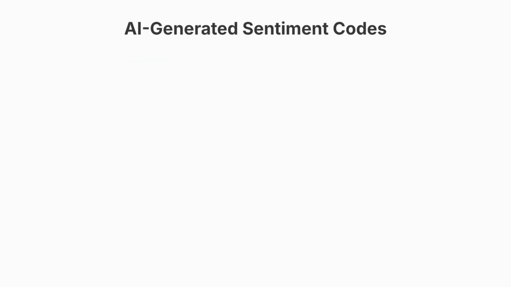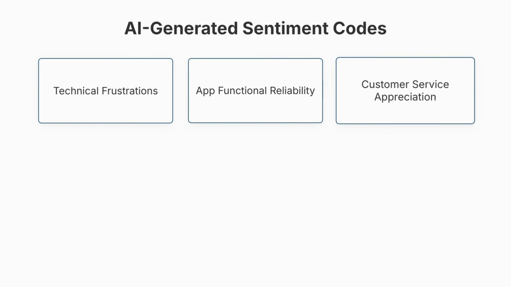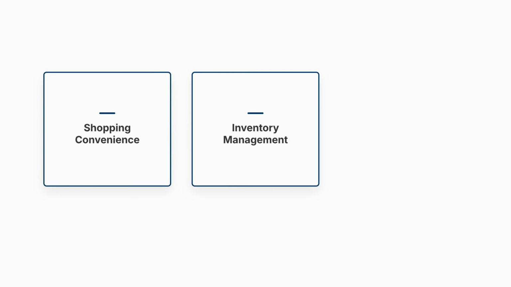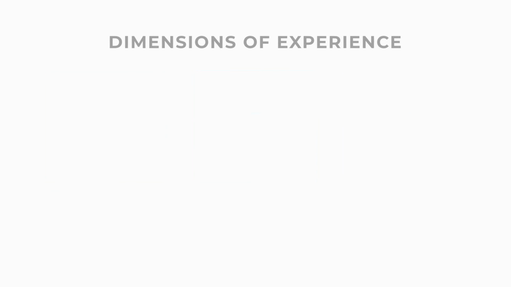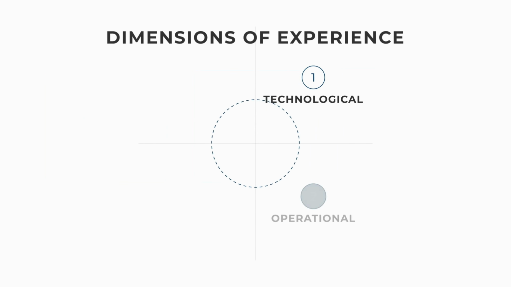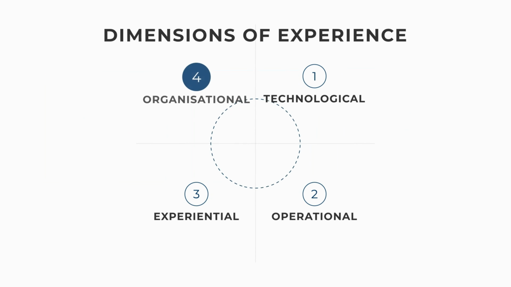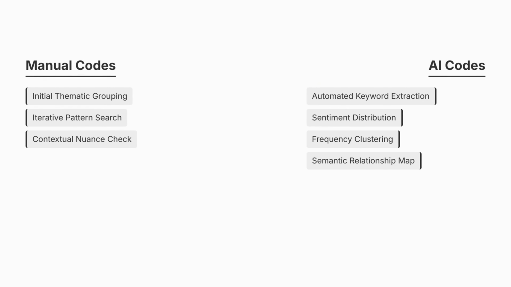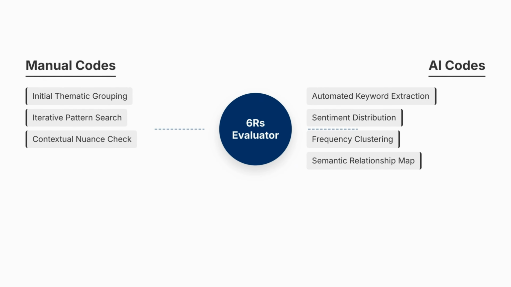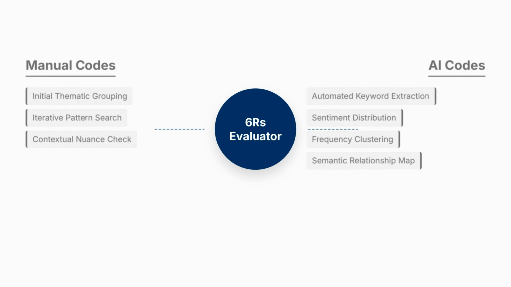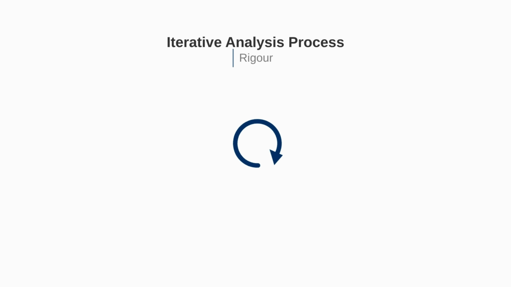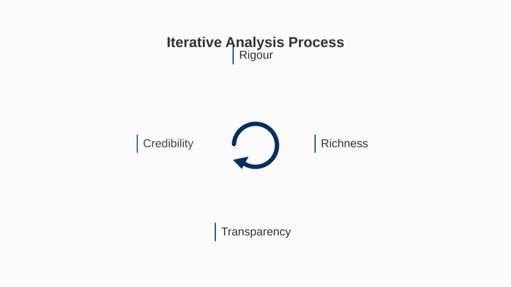For example, in our study, ChatGPT generated codes such as technical frustrations, app functional reliability, customer service appreciation, shopping convenience, inventory management concerns, and navigation and usability issues. These codes provided a broader understanding of participant experiences and highlighted technological, operational, experiential, and organizational dimensions. Researchers should not automatically accept either manually generated codes or AI-generated codes. Instead, both should be compared and reviewed using the 6Rs coding framework. This iterative process strengthens the rigor, richness, transparency, and credibility of the analysis.